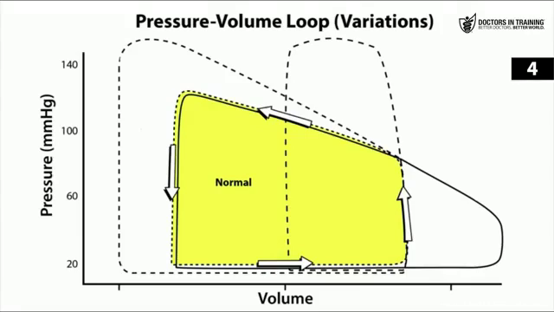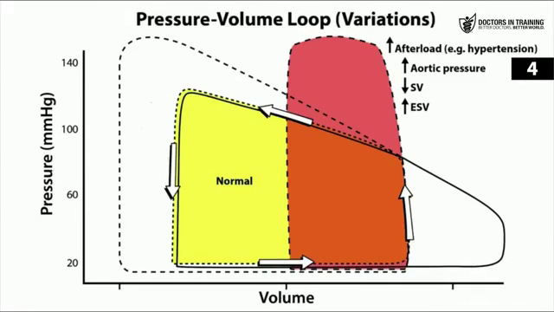So then, what happens when you increase afterload? This loop has a very different appearance. Why do we see this loop getting very tall and very skinny? Well, an increased afterload means you have more pressure exerted back on the heart. So think of that as an increased aortic pressure. So the pressure in the ventricle will need to increase even further before that aortic valve can open and then let all the blood out.